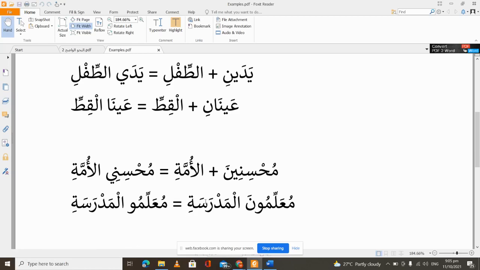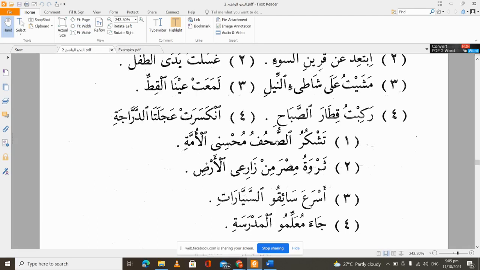And finally, in its raf' state, we have mu'allimuna. Mu'allim, one teacher. Mu'allimuna, the teachers. So when we now want to say the teachers of the madrasa, what do we have in the example here? They said ja'a mu'allimu al-madrasa, the teachers of the madrasa have come.